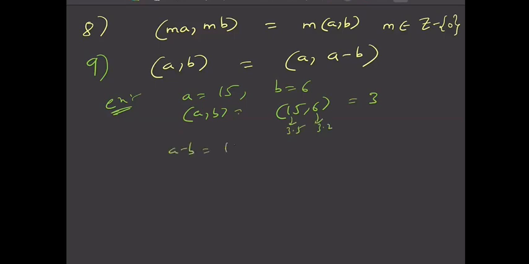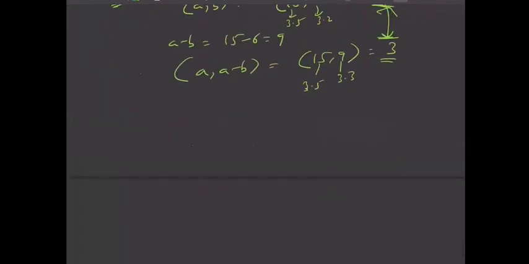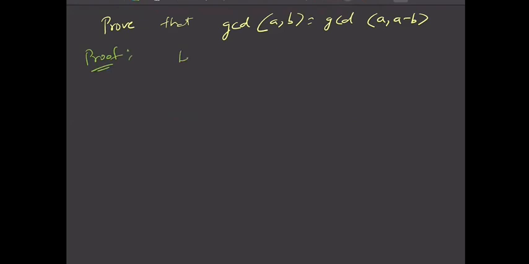And A minus B is equal to 15 minus 6, which is 9. So what is GCD of A comma A minus B? This is GCD of 15 and 9. And this is 3 into 5. This is 3 into 3. So the common is 3 only. So you can see that these two things are equal. Fine. So now let us try to prove this. Prove that GCD of A comma B is equal to GCD of A comma A minus B. Yes. So let us consider this. Let GCD of A comma B be G.